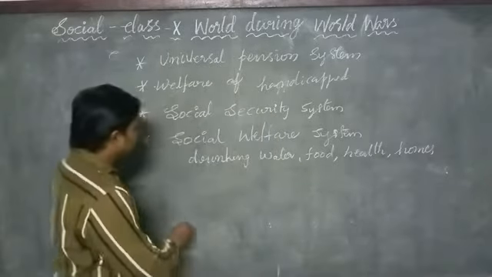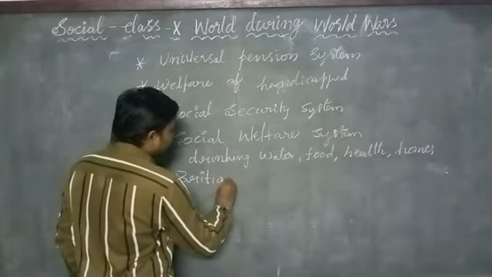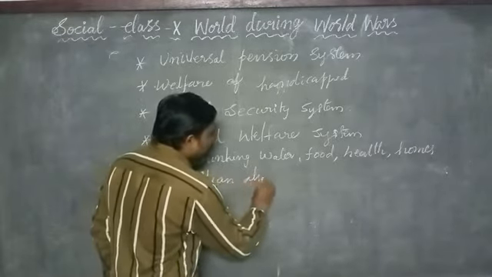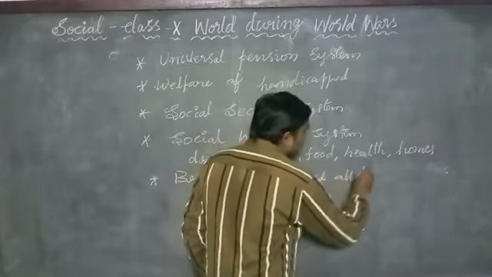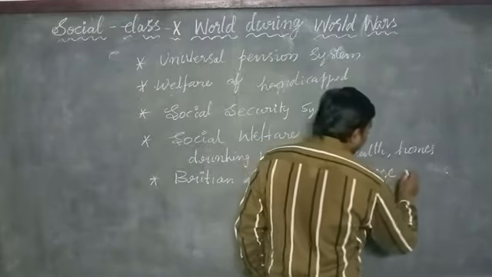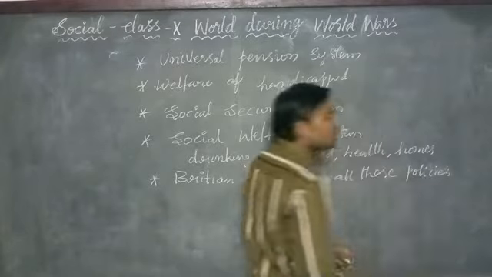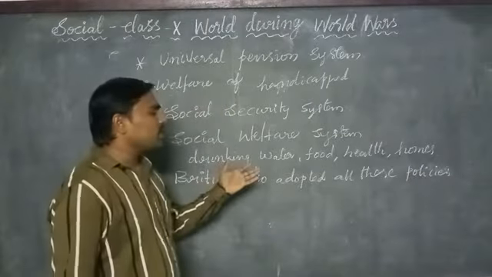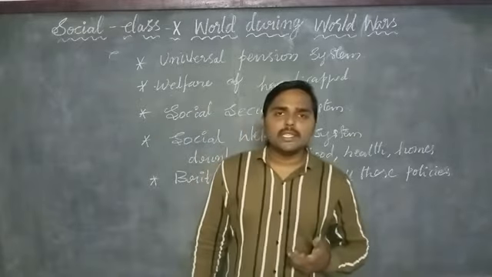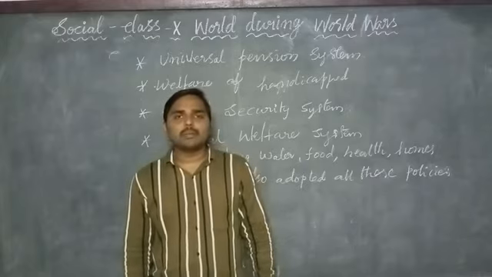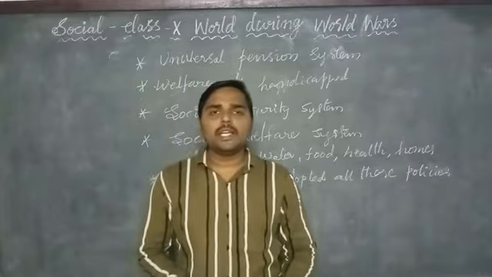Okay, in this way, the United States of America overcame the economic depression. Now let us see the economic depression in Germany.